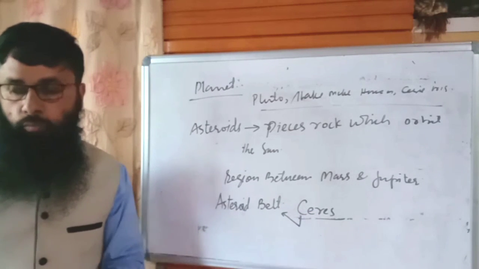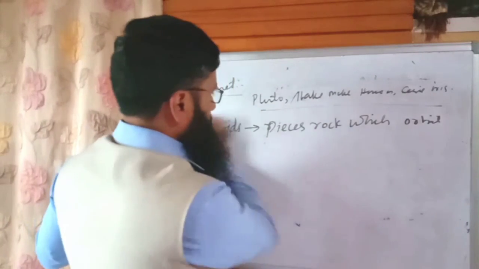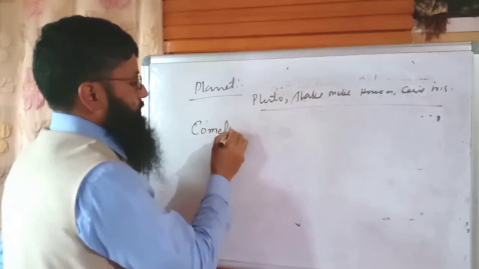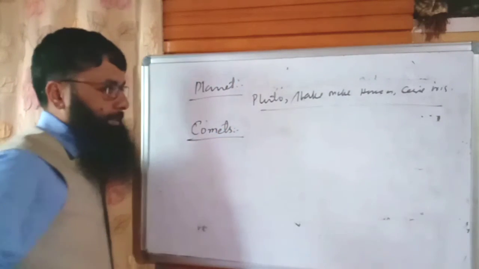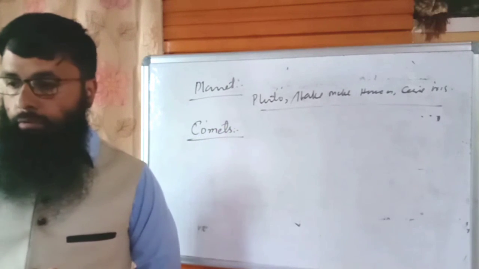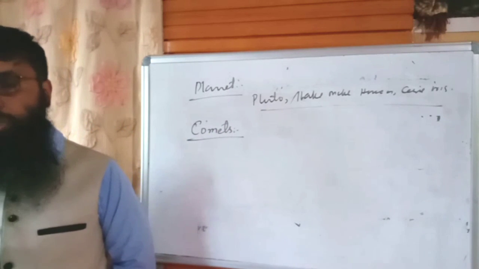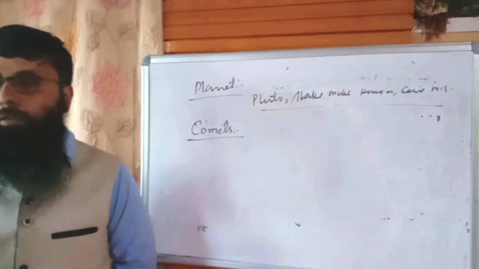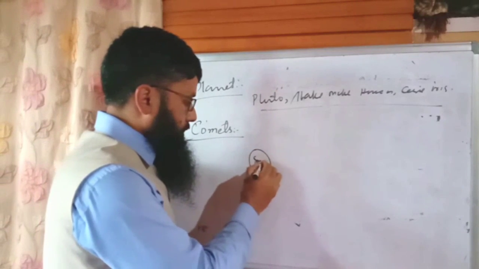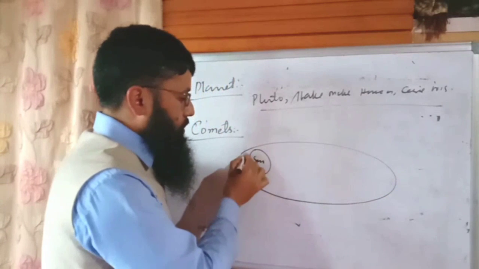Okay, now there are the comets. After that we have one more object in our solar system: the comet. Comets are bright star-like objects with a long tail approaching the sun in a highly elliptical orbit. That is, if this is the sun, and if we suppose this is a comet, it has a long elliptical